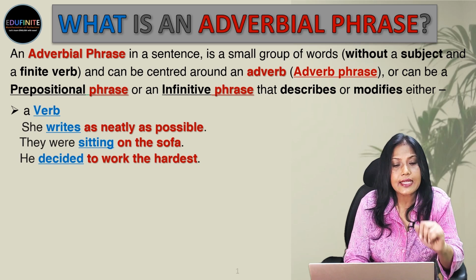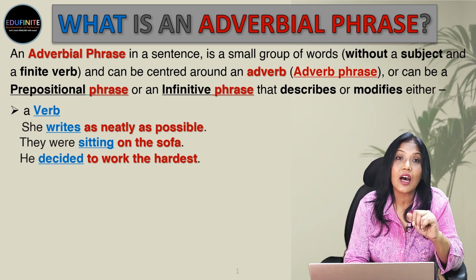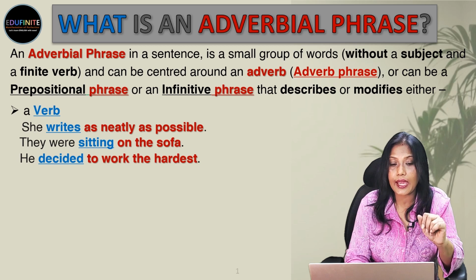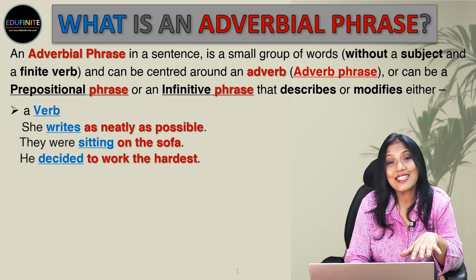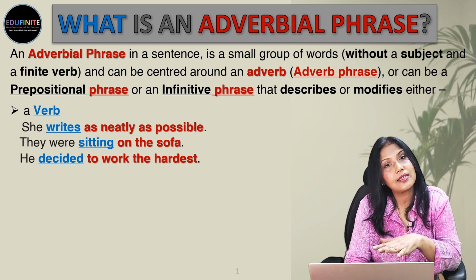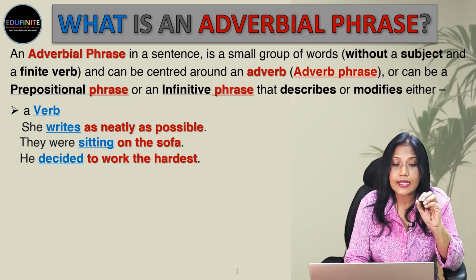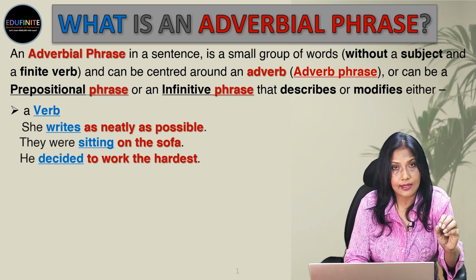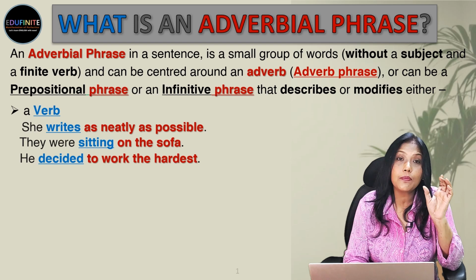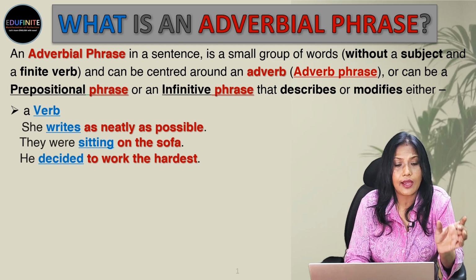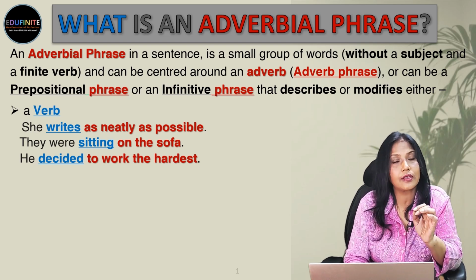Next, he decided to work the hardest. So again, to work is the infinitive, and so this is the infinitive phrase. So it is telling us more about the verb decided. What did he decide? He decided to work the hardest.